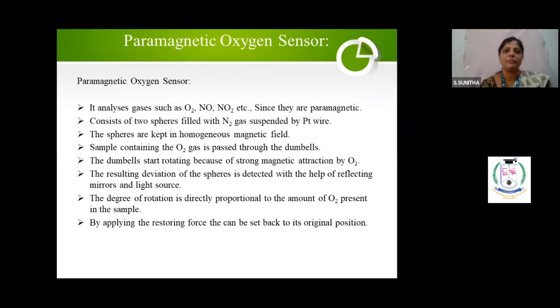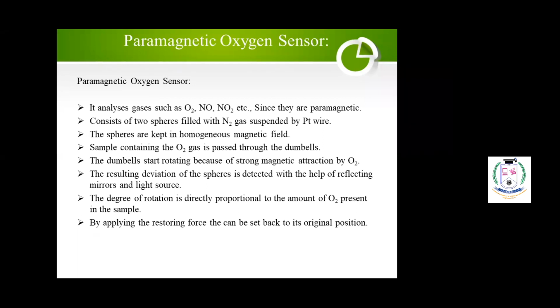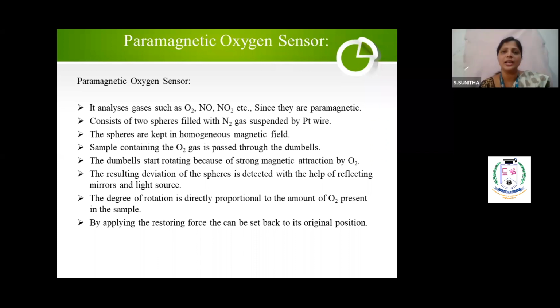The second one is the paramagnetic oxygen sensor. Very simple. What is paramagnetism? Whenever you have unpaired electrons, the substance will be attracted towards a magnetic field. You must know that diamagnetic means it will not be attracted toward the magnetic field because all the electrons are paired. Why does the paramagnetic oxygen sensor get its name? Oxygen is paramagnetic in nature because it has some unpaired electrons.